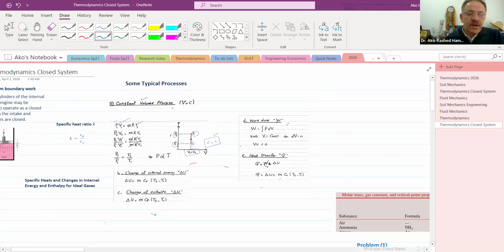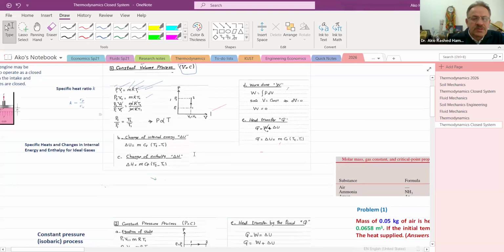They have their values, where m is the mass and R is the gas constant. So this is the real gas relation. When we state that the volume stays constant for this process, for state 1 and state 2, the relation between state 1 and state 2, which means the process, is like this: P2 over P1 is like T2 over T1. And this is the drawing, called the thermodynamic relation between those concepts.